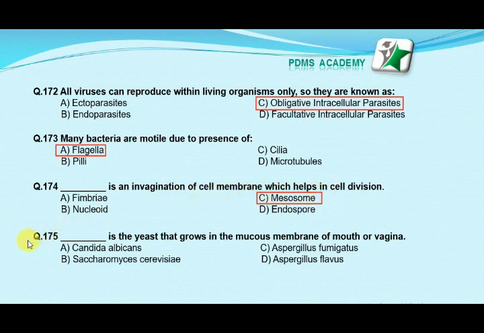Our next MCQ is: which one of the following is a yeast that grows in the mucous membrane of the mouth or vagina? Option A Candida albicans, option B Saccharomyces cerevisiae, option C Aspergillus fumigatus, option D Aspergillus flavus. Our correct answer is A, Candida albicans, because Candida albicans is a yeast that causes oral and vaginal thrush in the mouth and vagina.